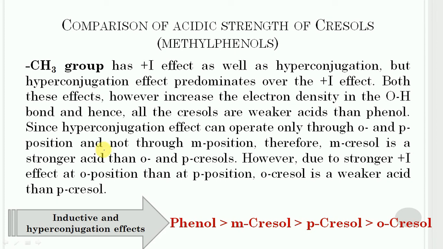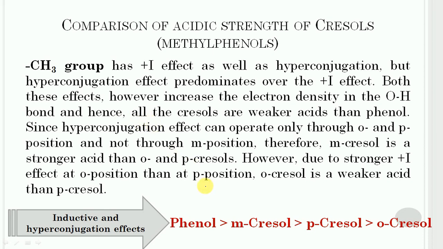The ortho position is near to the methyl group, so it has lesser distance, and positive I effect decreases with the distance. So due to this, paracresol is more acidic in comparison to the orthocresol.